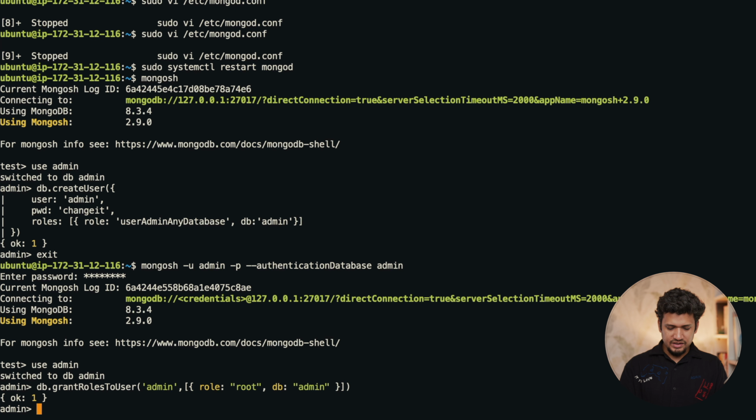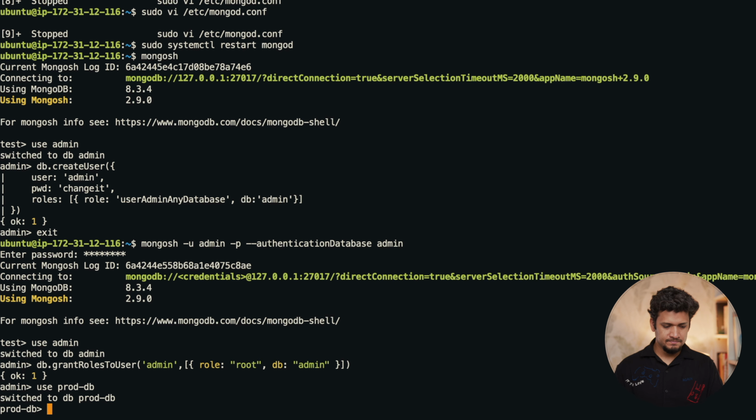So for that, let's create prod.db, use prod.db. Now we are in this new database which is going to be created. Here I'm going to create a user, using the same command that we used for our admin.